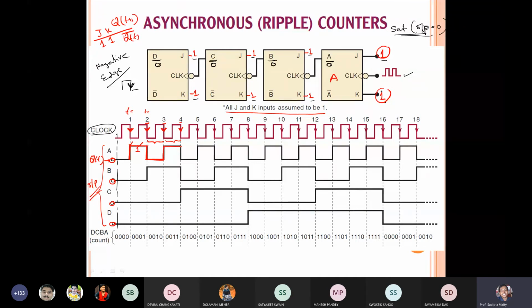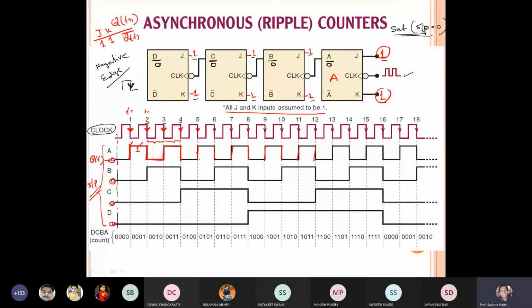QT prime. So here QT is high, so there will be QT low. So this is changing. Is it clear? Yes, sir. So in this way, can you proceed? Can you understand, whenever there is a change, that means there is an edge, then it is changing the state. Here it is changing, then here it is changing, here it is changing, here it is changing. You observe?